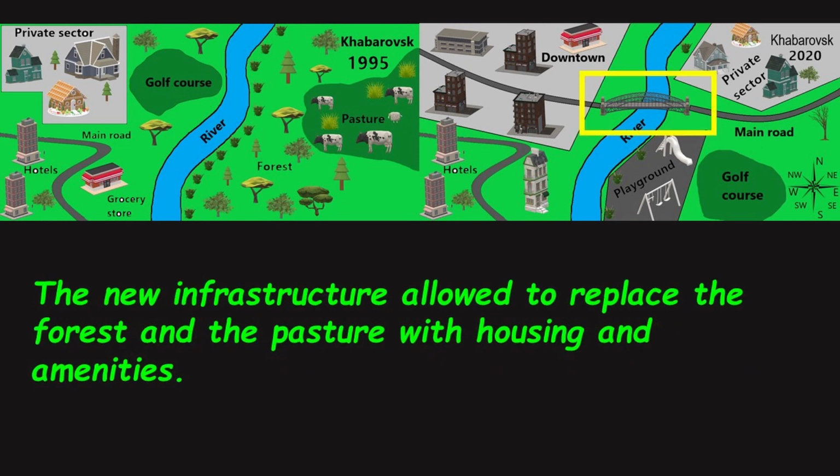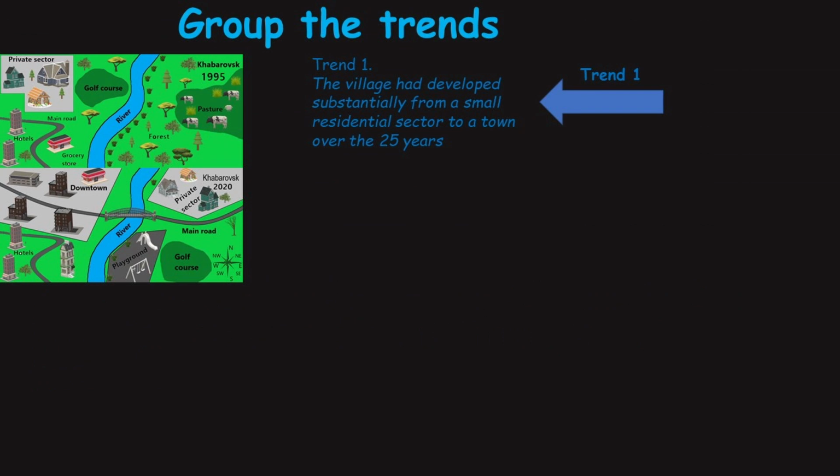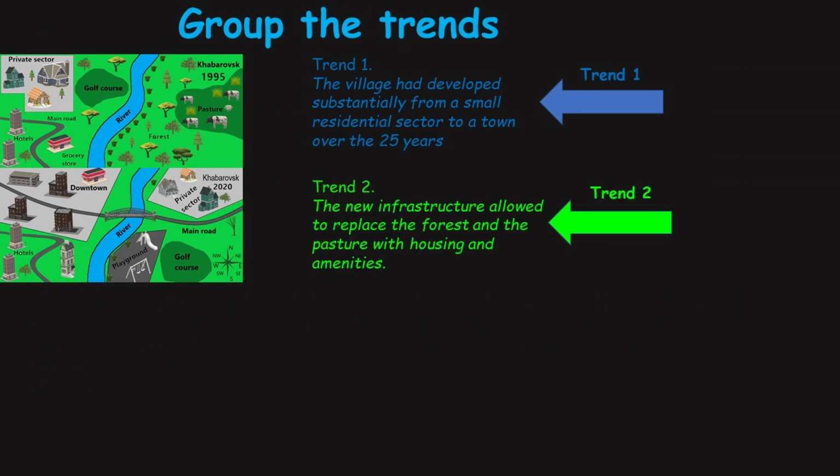In 2020, a bridge was built over the river. This fact makes us ponder that it resulted in the elongation of the main road, construction of the private sector, and playground. And this is going to be our second trend. The new infrastructure allowed to replace the forest and the pasture with housing and amenities. At this moment, we should group the trends that we have collected. All 2 trends must be included into our overview.